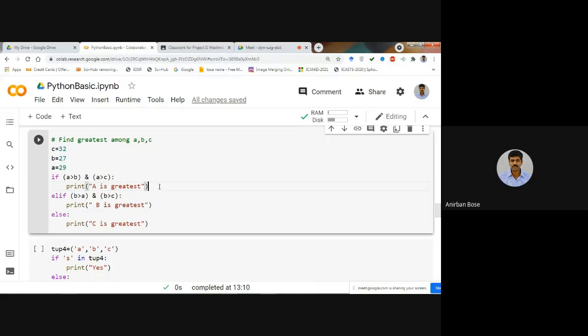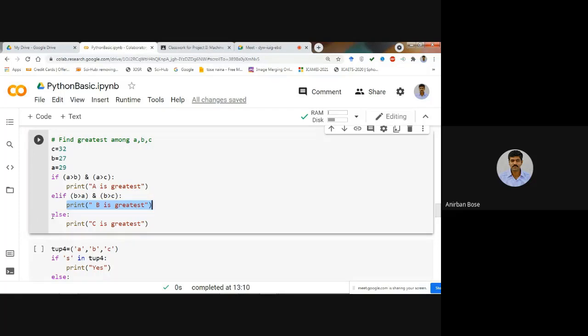If this particular condition does not satisfy, then it will come here and take the next conditional statement: if B is greater than A and B is greater than C, then B will be the greatest.